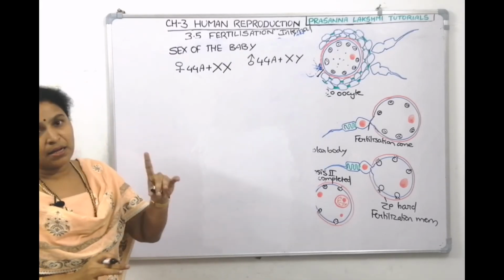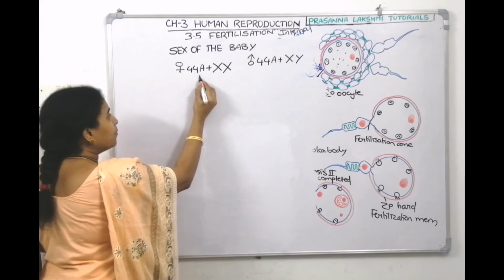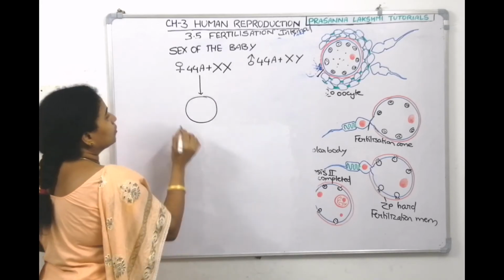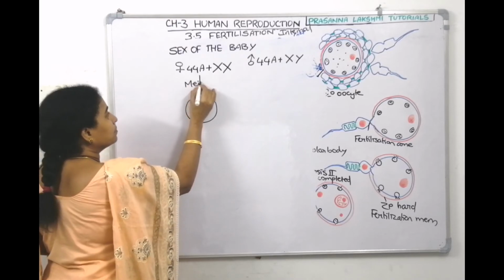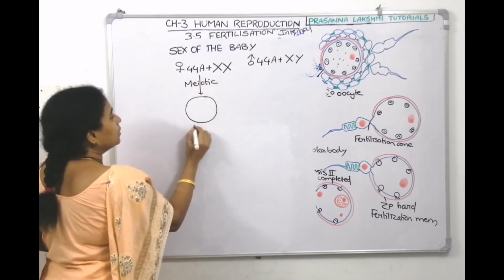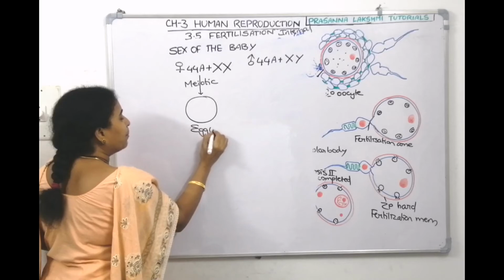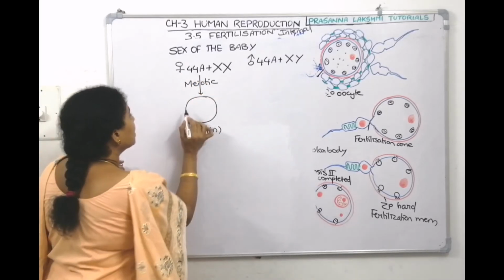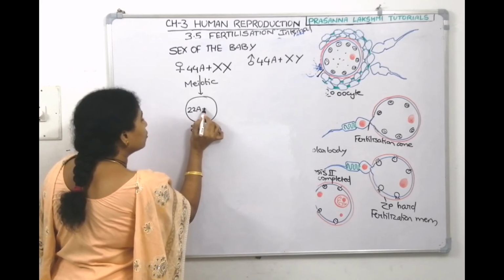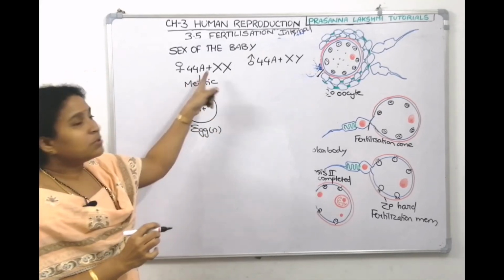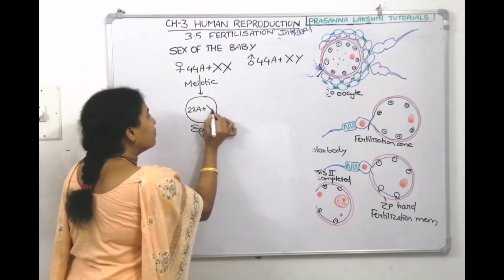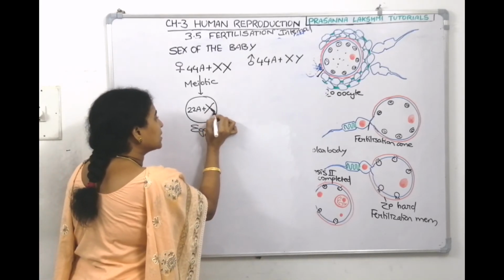Female will make egg. So during the time of oogenesis, the female will make an egg. It is a meiotic division, which means the egg will be haploid. Half of 44 chromosomes, it takes 22 autosomes plus allosomes X and X. So it can give only X. So all the eggs will have only one allosome, which is called X.